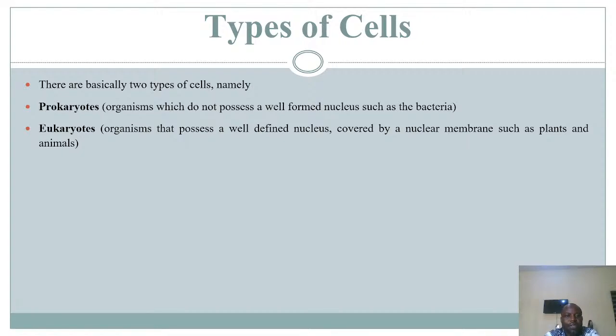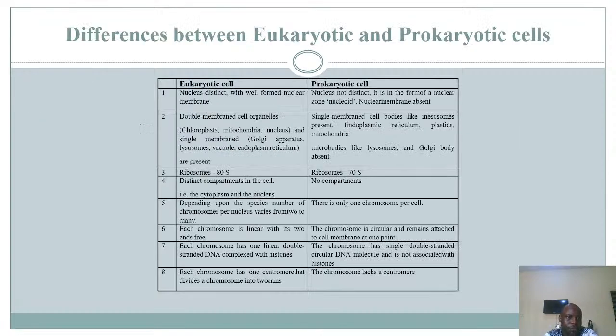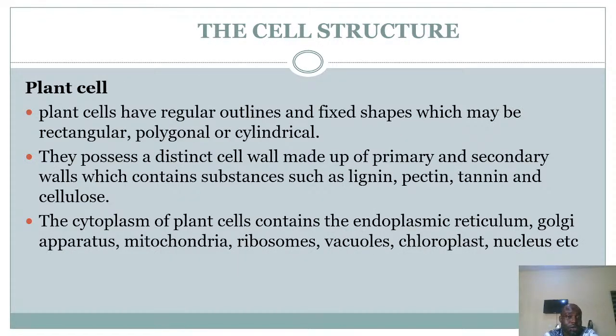The prokaryotic cells are made up of cells without a membrane-bound nucleus and other membrane-bound organelles, while the eukaryotic cells have a well-defined, membrane-bound nucleus and other membrane-bound organelles. We looked at the differences between eukaryotic and prokaryotic cells, and then we discussed the structure of the plant cells and the animal cells.